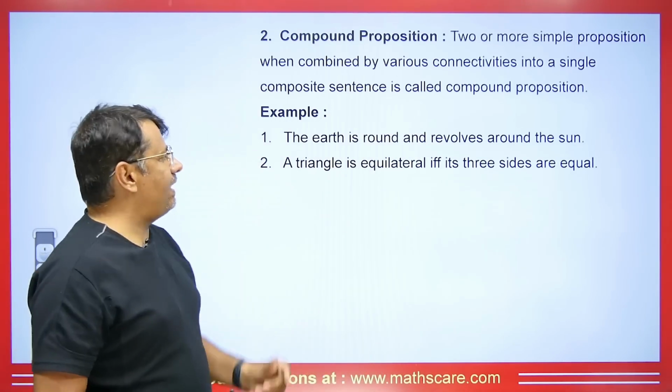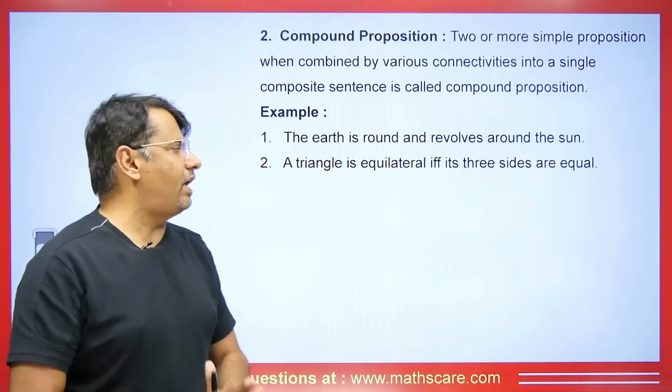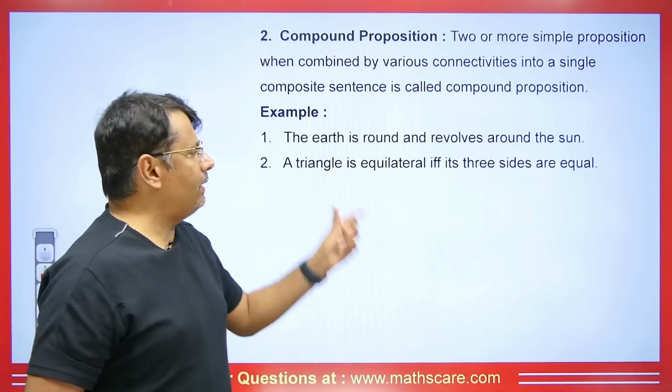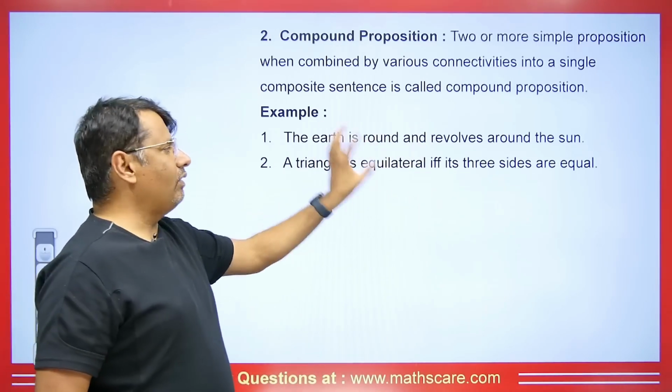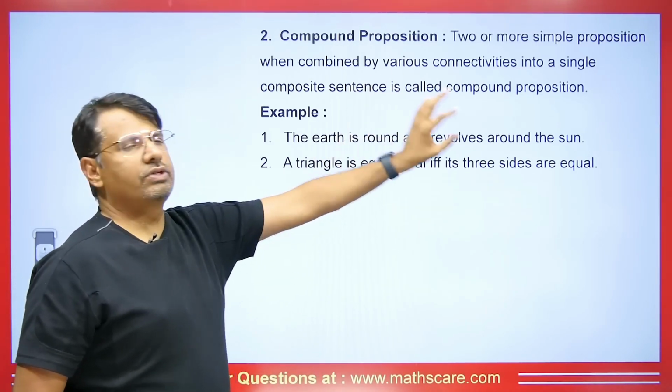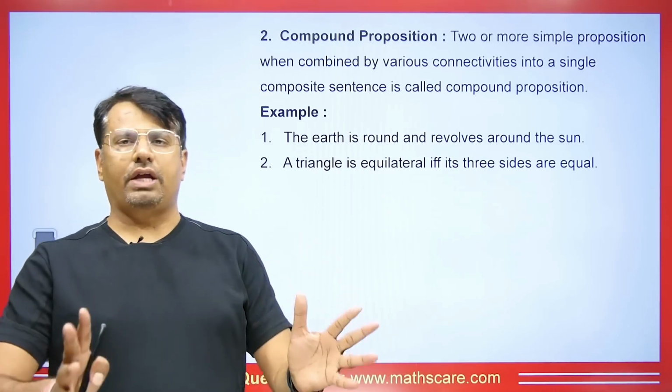And the second statement is that a triangle is equilateral if and only if its three sides are equal. So here it is saying two things. First thing is that we have an equilateral triangle. But when is this possible? Only when all three sides are equal.